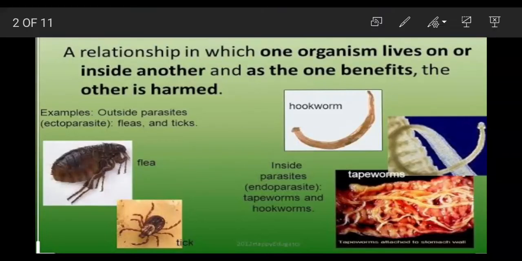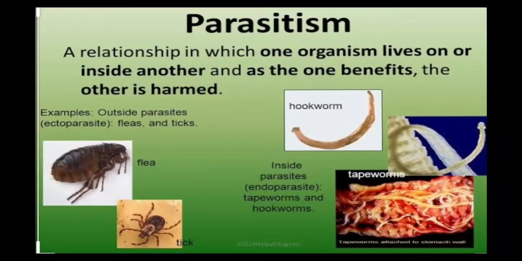Welcome to a new topic, parasitic nutrition in animals. Parasitism is a relationship in which one organism lives on or inside another, and as the one benefits, the other is harmed. So here, what do you realize? Basically, in parasitism, only the parasitic organism benefits in this relationship. The parasite benefits while the host is harmed.